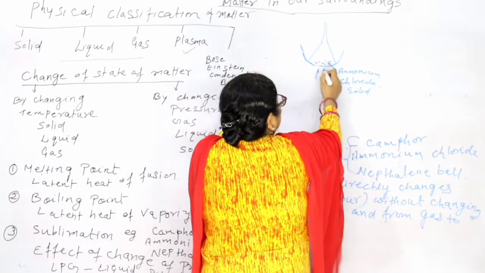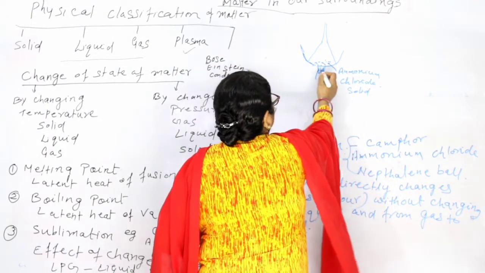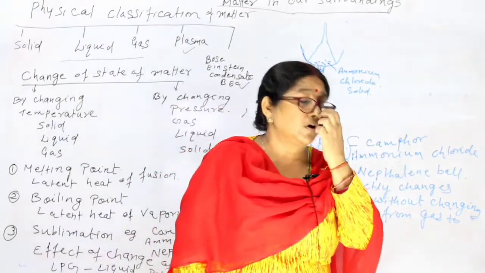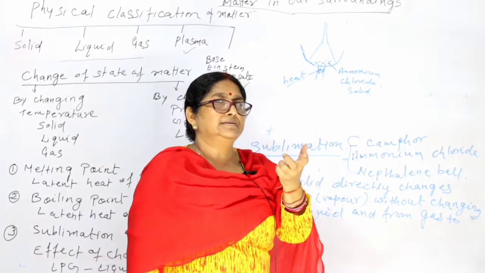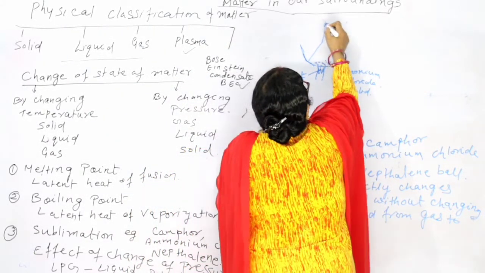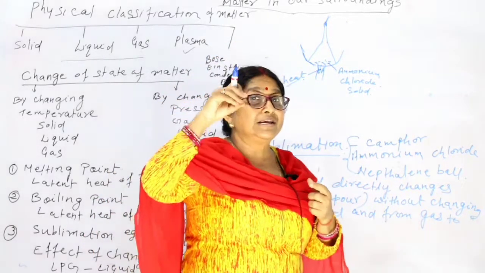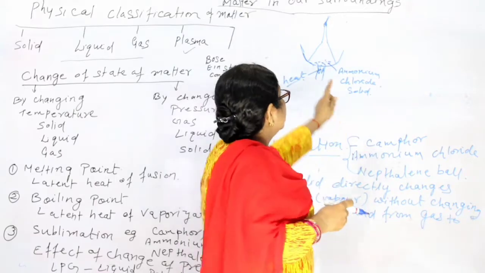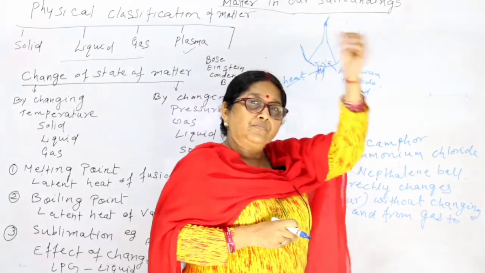Now we will start providing heat with a burner. Now what will you see? This is solid. When you start heating it, it directly converts into vapor, and you can see this vapor coming out of the funnel tube. That means this solid ammonium chloride has changed directly into vapor.